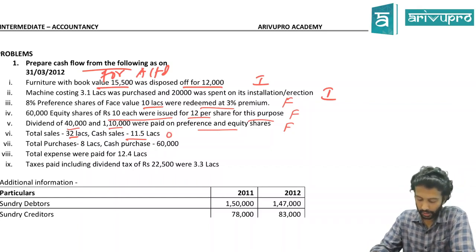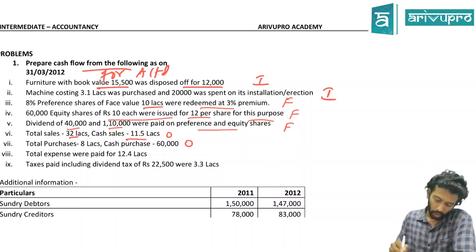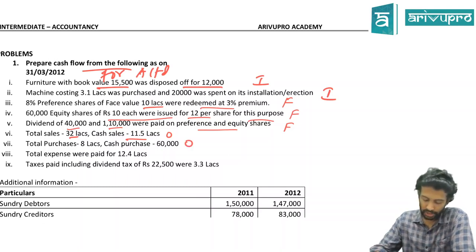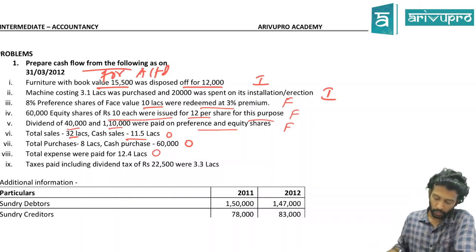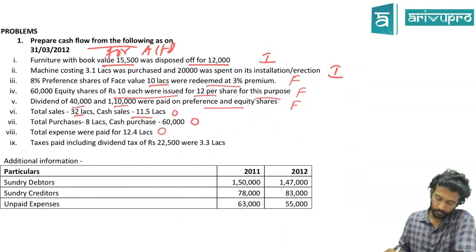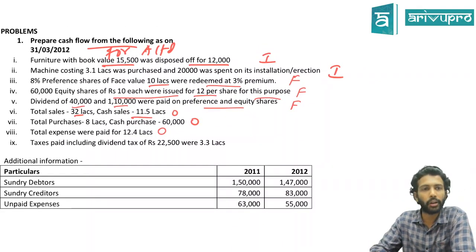Total purchase is 8 lakh. However, cash purchase is only 60. Where will that 60 come in? Operating activity. Expense was paid for 12,40,000. That means if they don't tell what is the nature of the expense, you'll assume it's part of your operations and put it under operating activity itself.